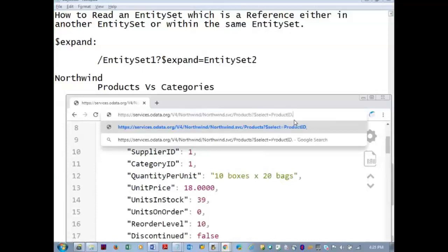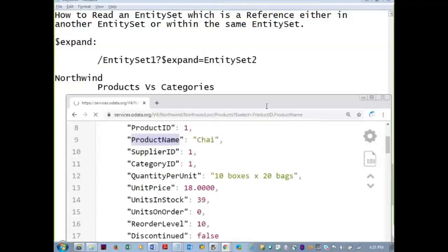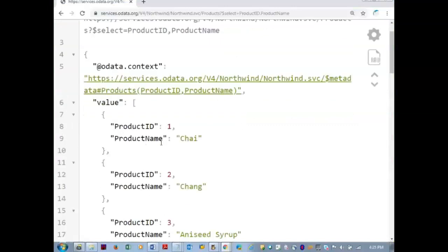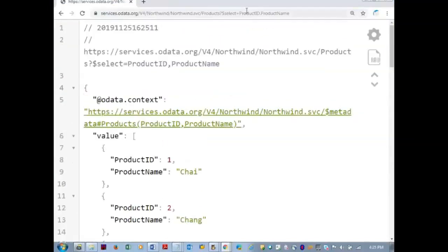It is not required for you. I'll tell you why I'm telling you this. Any properties of interest, only two, product ID, product name, or others, 2, 4, 5. Okay. So we can issue that $select.